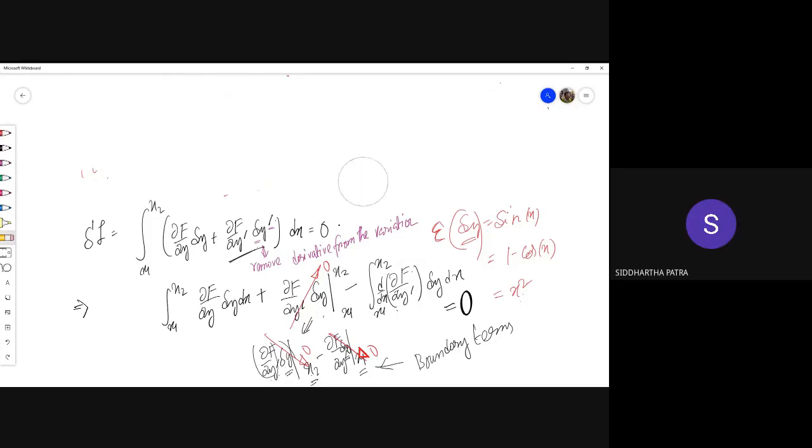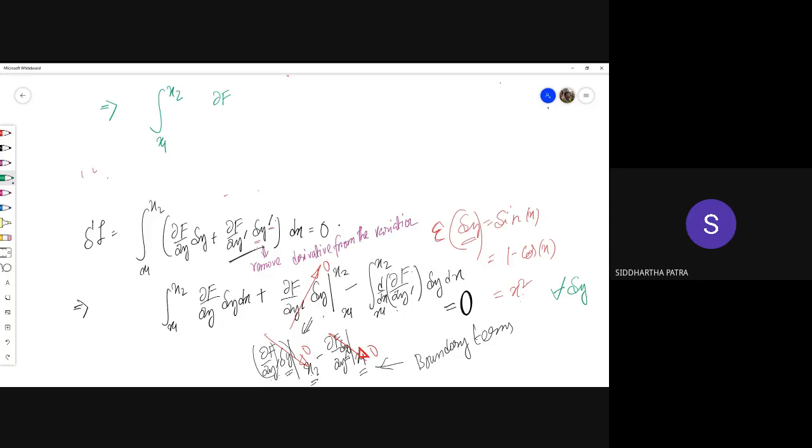Now let's see what term did we get. So eventually what we get here is this quantity, integration x1 to x2. And this should be true for all delta y, any arbitrary delta y. Again, the delta y could have been anything. It could have been sine of x, cos of x, 1 minus cos of x, whatever, only satisfying the boundary condition. For each and every such variation, this relation should be true.